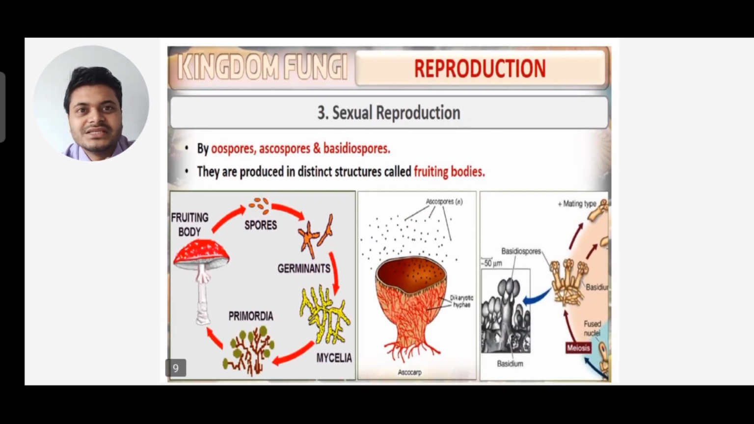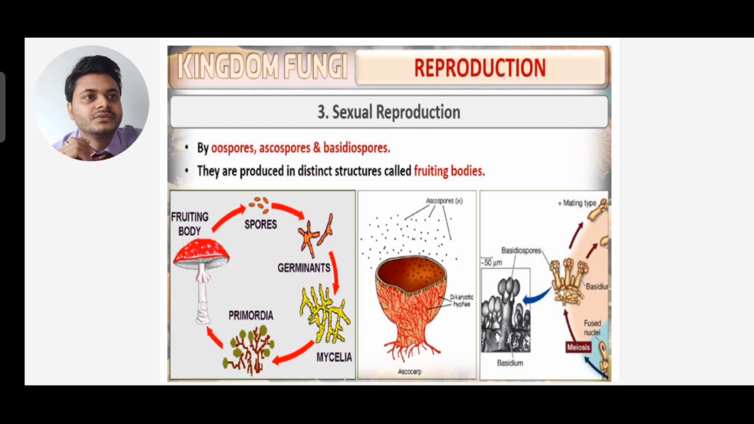Next we can see the sexual reproduction. Fungi reproduction takes place by sexual reproduction, that means by oospore, ascospore, and basidiospore. Basidiospore is produced from basidium, this agaricus, and they are produced in distinct structures called fruiting bodies. So all have different fruiting bodies. You can see three diagrams are there.